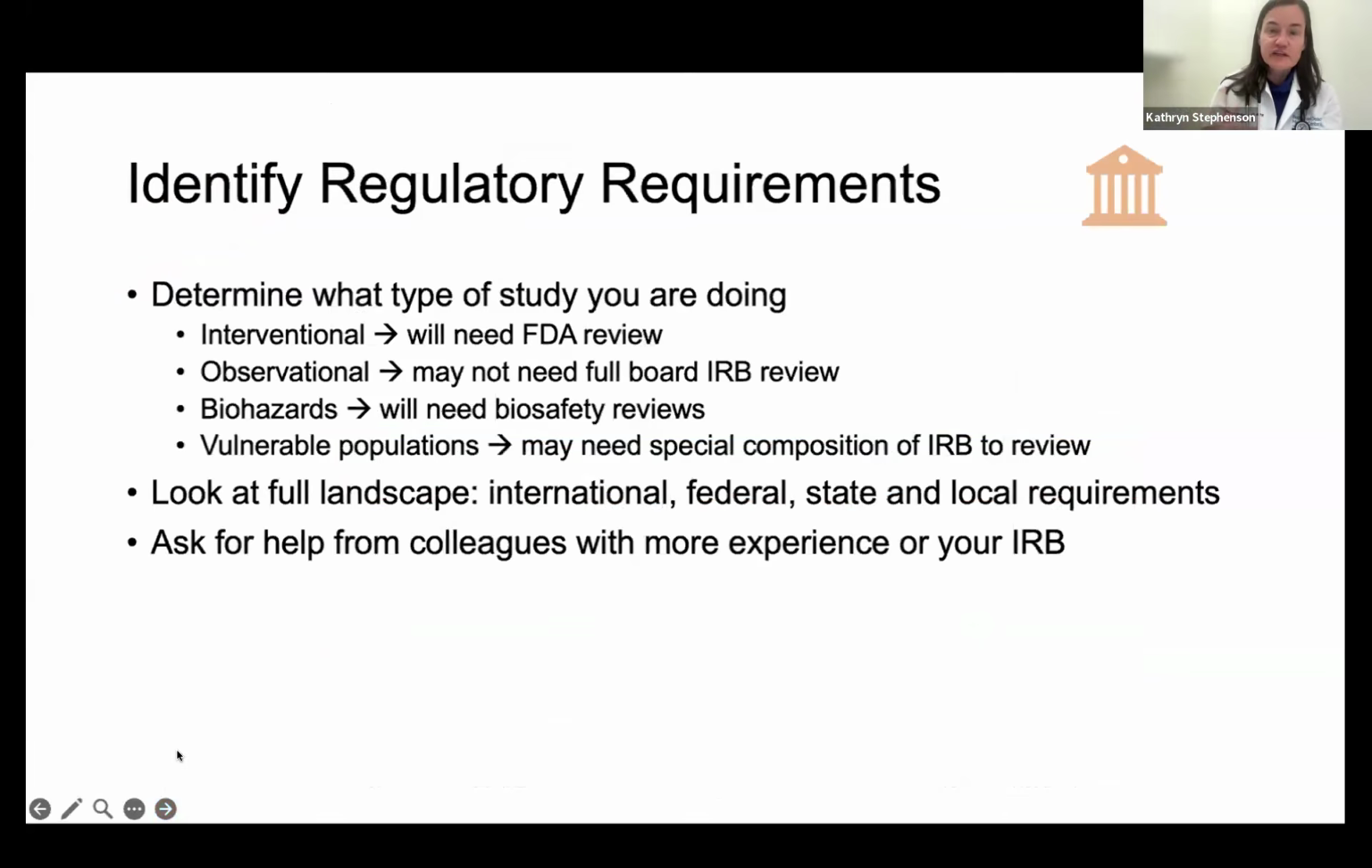So you want to identify your regulatory requirements. And Boris went into this in a lot of detail: what is the type of study that you're doing? If it's an interventional study, like a trial, that's very involved. That's probably the most involved kind of study that you can do, especially if it's a phase 1 study. And I can tell you, you're not going to be doing that study by yourself.